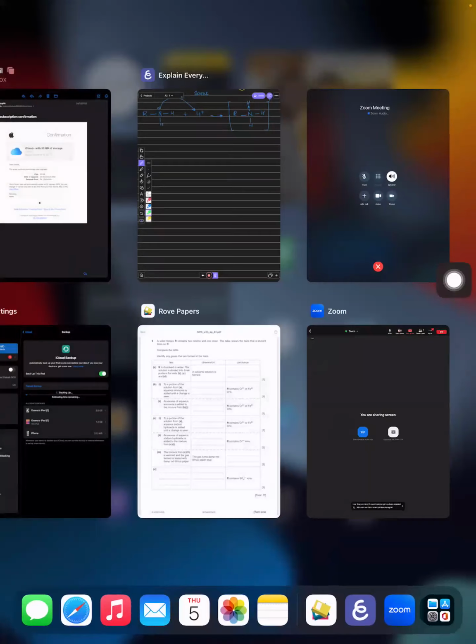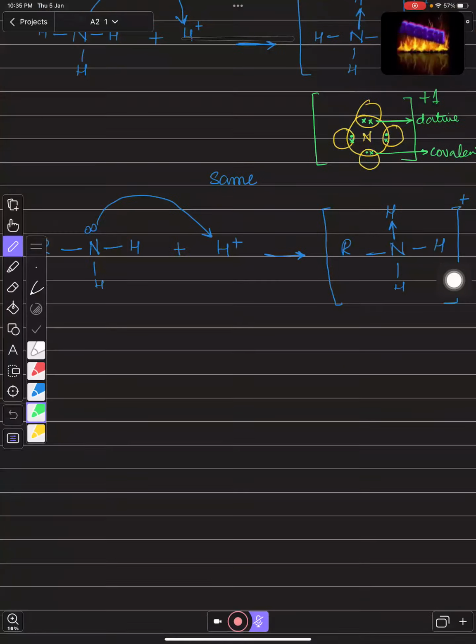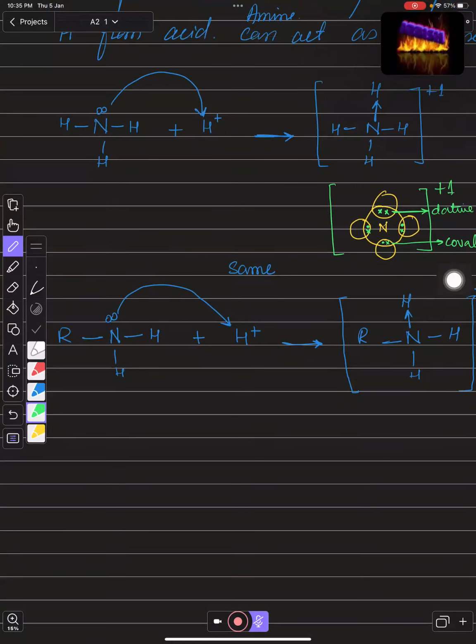Okay, so Bacho, I think you all are well aware about this. You can see that once I show you over here, if you have ammonia, then ammonia can work like this: the lone pair on the nitrogen can be donated to the hydrogen ion, and in this way the hydrogen atom is going to be covalently or dative bonded with the nitrogen, and the charge of that hydrogen will be on the top of the whole molecule, right?